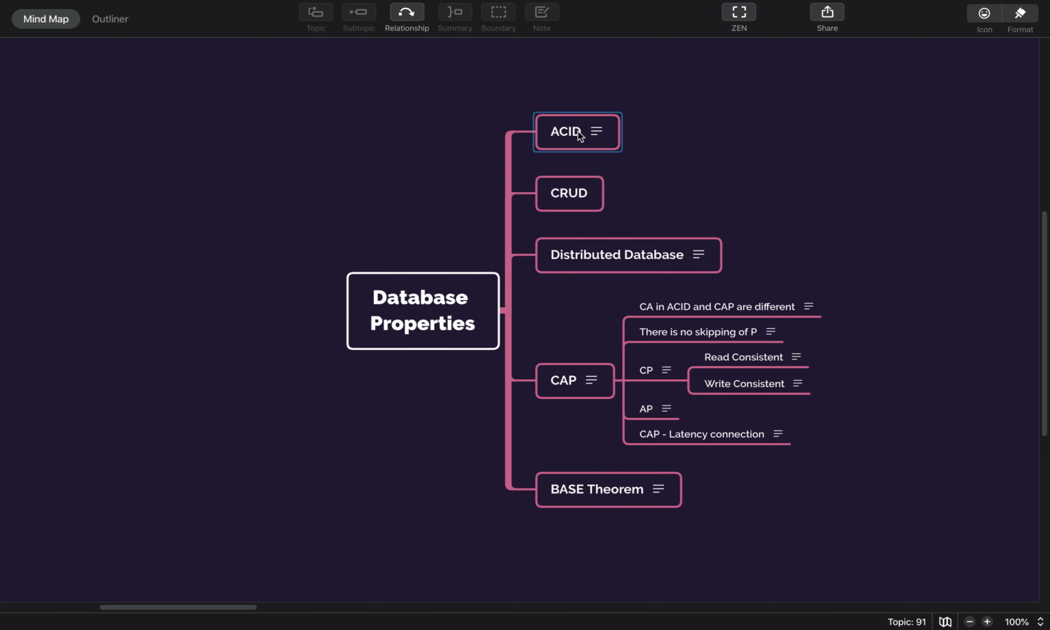ACID is very basic, everyone knows about it. It is linked to relational databases and not NoSQL databases. ACID stands for atomicity, consistency, isolation and durability. The transaction that you are doing has to happen in isolation so that it is consistent in nature and available wherever and whenever. For example, in a banking application, if your balance is 1000 rupees, then it should be 1000 rupees across all the nodes, right? So that is ACID.